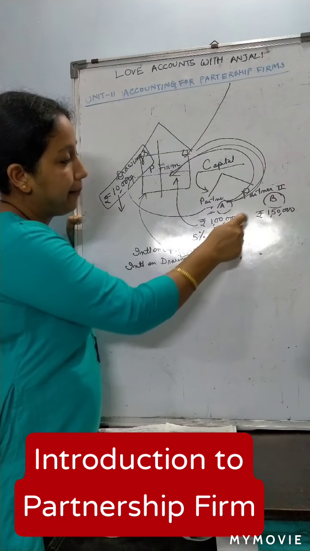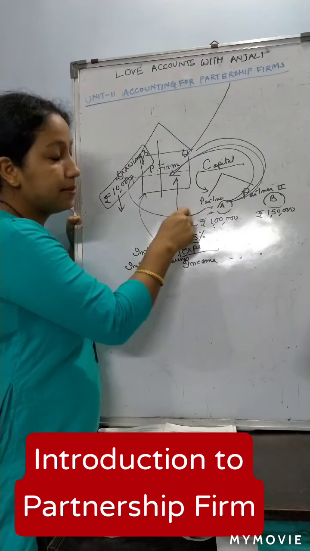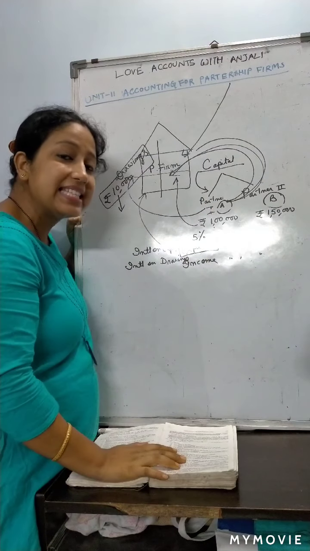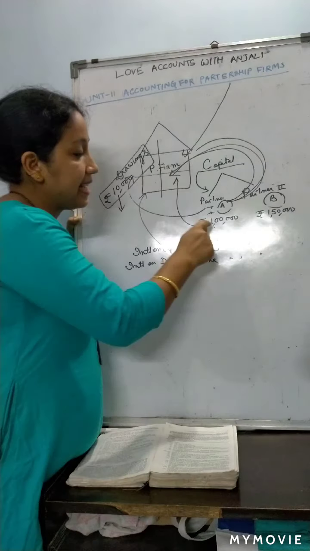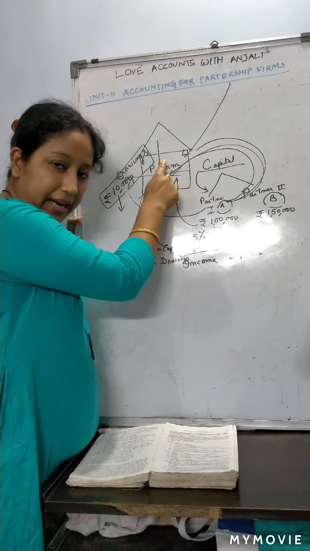So Mr. A will be running this business as a manager, and he will be paid salary. That salary is an expense of the partnership firm, right?